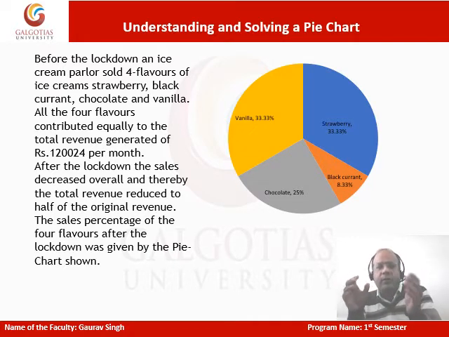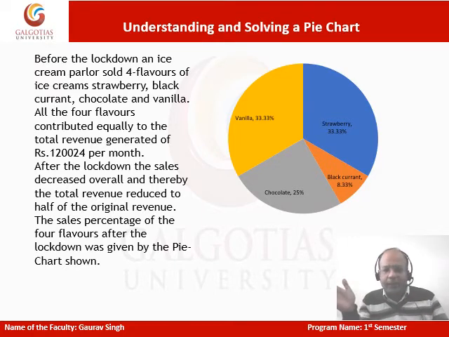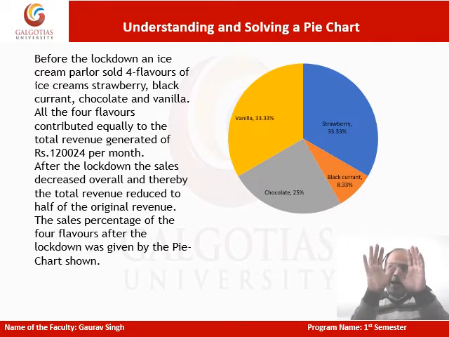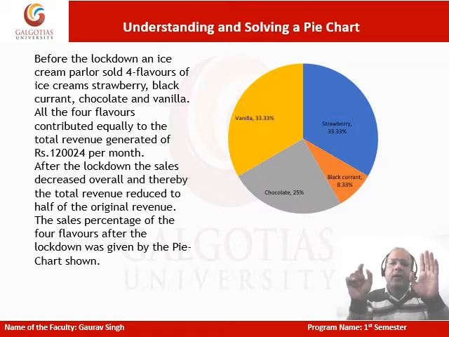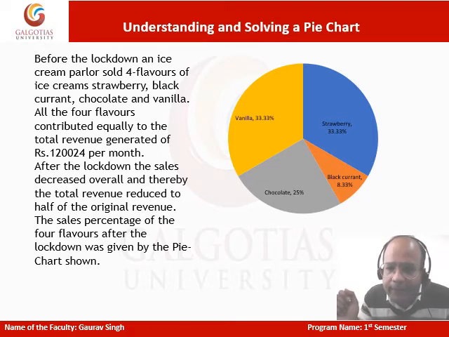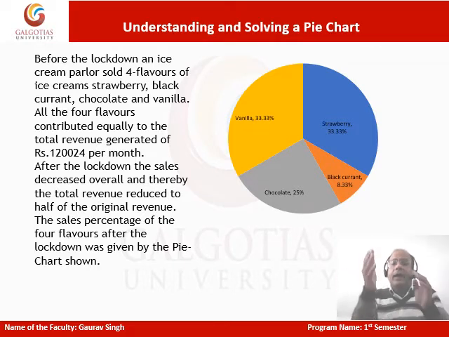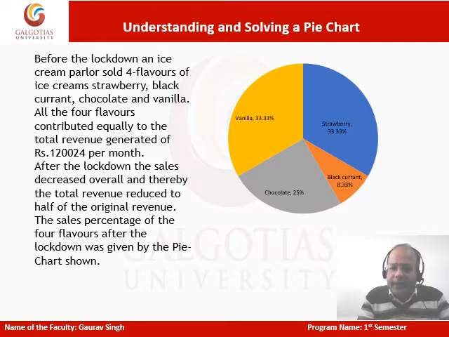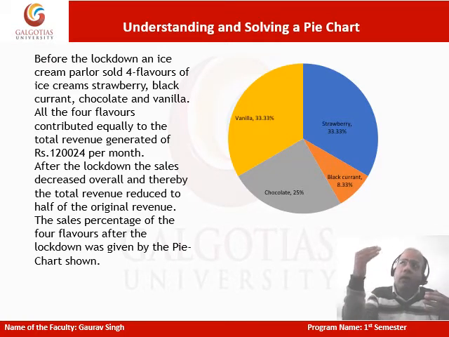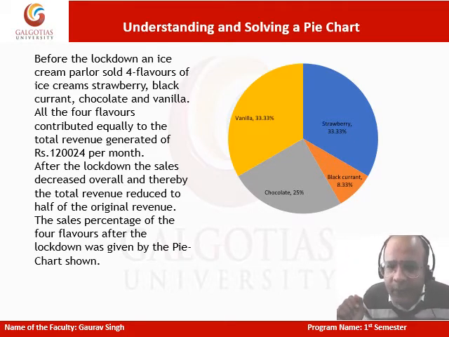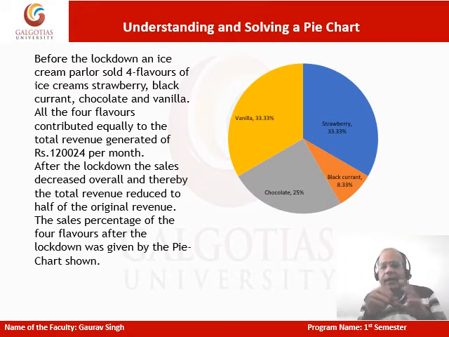If I look at strawberry after the lockdown, it is contributing 33.33%. If I remember it from the fractions, 33.33% is 1 by 3. So on the pie, it is 1/3 of 360 degrees, which is going to be 120 degrees. Similarly, it is 120 degrees for vanilla, and chocolate here is 25%, which means 1/4 of 360, which is 90 degrees. This is what a pie chart is.